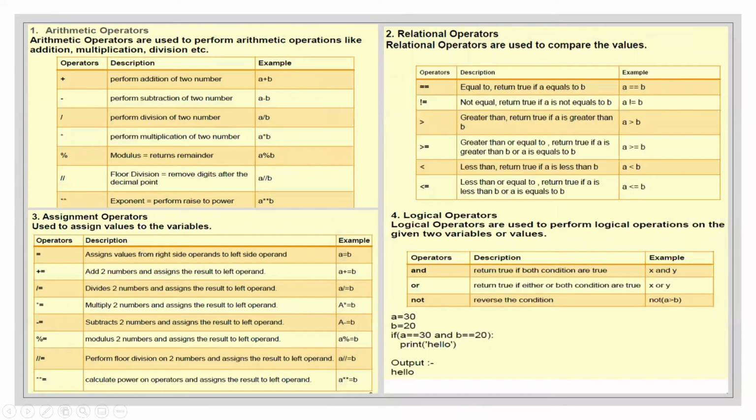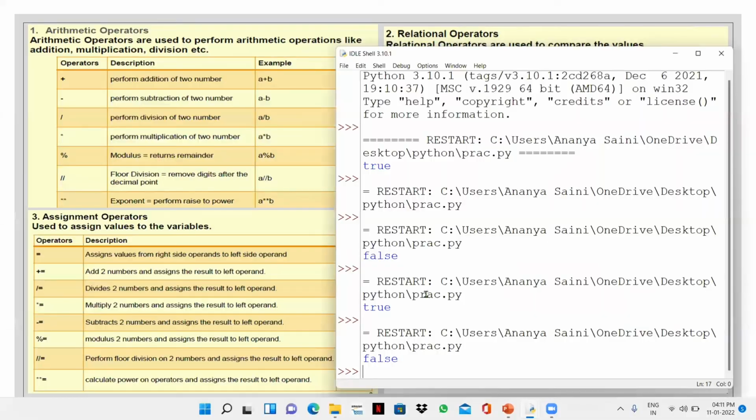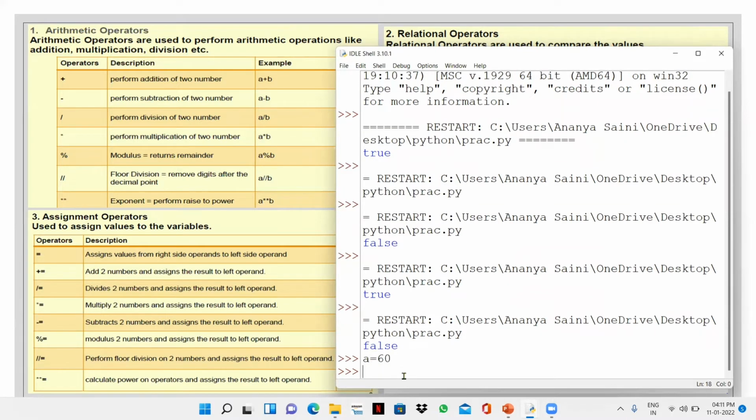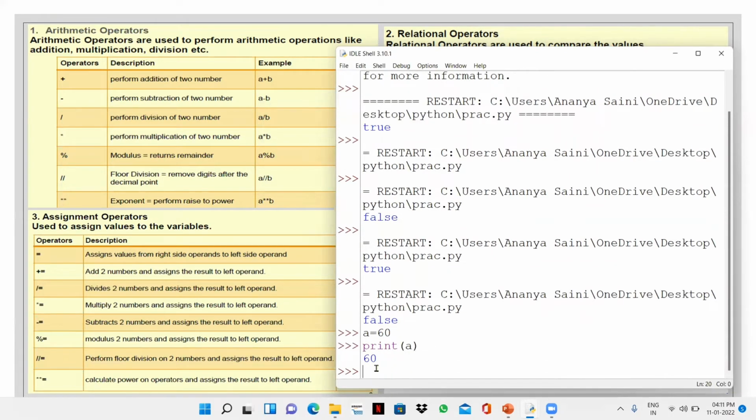And this was the script mode. Here, in interactive mode, we cannot write the whole code. I can just write some statements, where a is equal to 30, and I write print a. Just these small operations can be done in interactive mode.